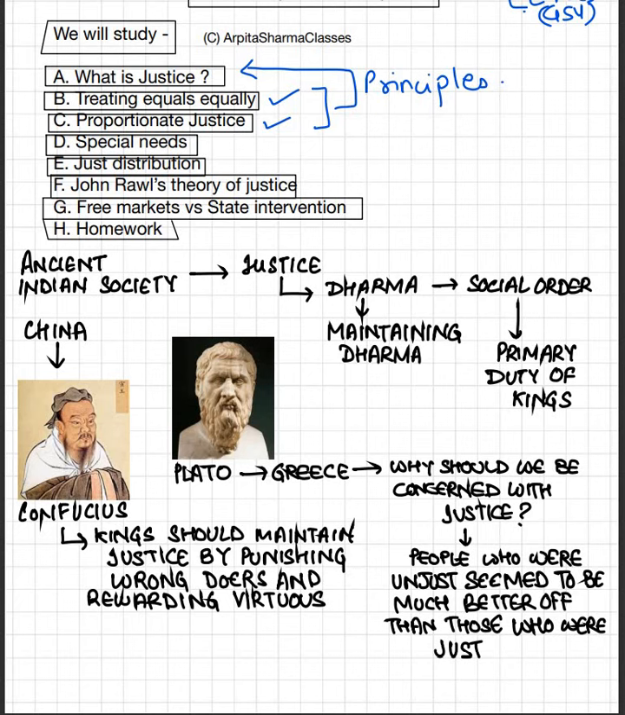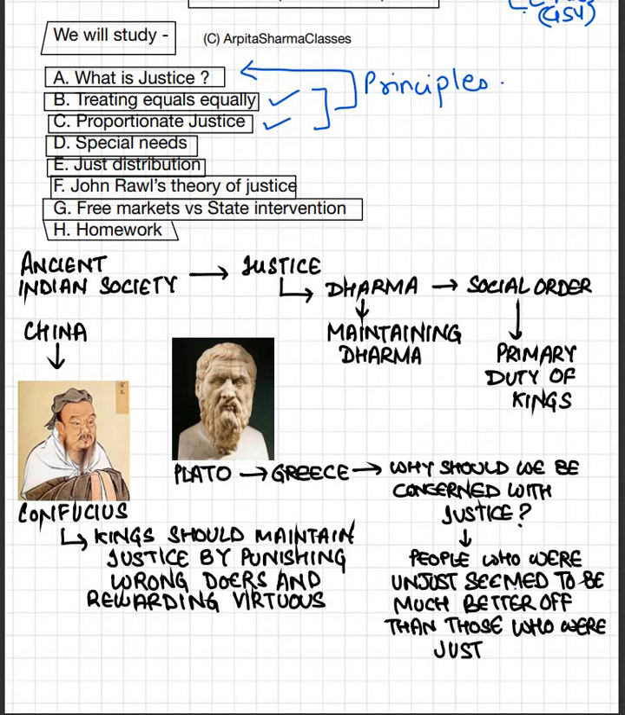They said that people who were unjust seem to be much better off than those who were just. This is the same question that comes to our minds also, right? जो बुरा करते हैं, जो करप्ट है, वो तो खूब पैसे वाले हो रहे हैं, और जो बेचारे ऑनेस्ट लोग हैं वो गरीबी में रहते हैं. ऐसा क्यों? The people who are most corrupt, right, they are enjoying their lives, they are having lavish lives, and the people who are honest, right, they are living below their means. Why is it so? So why should we be concerned about justice? हम क्यों सोचे justice के बारे में जब हमारा कुछ भला नहीं हो रहा? This was the question of the disciples of Socrates.